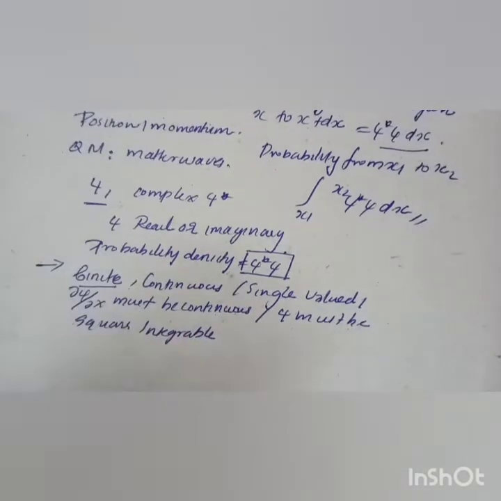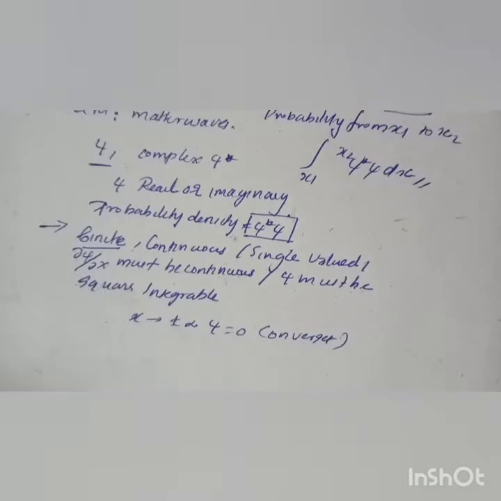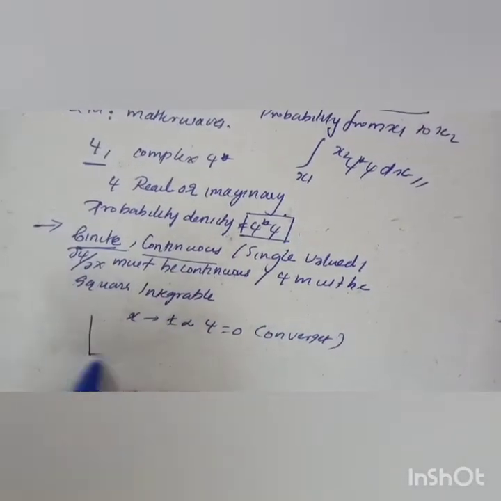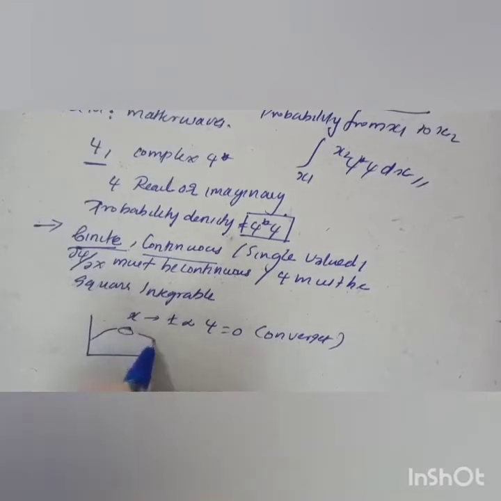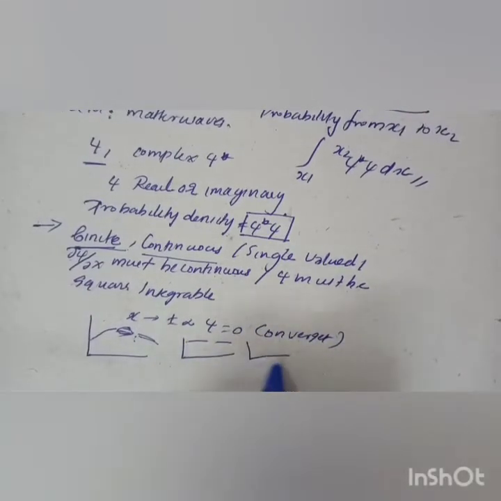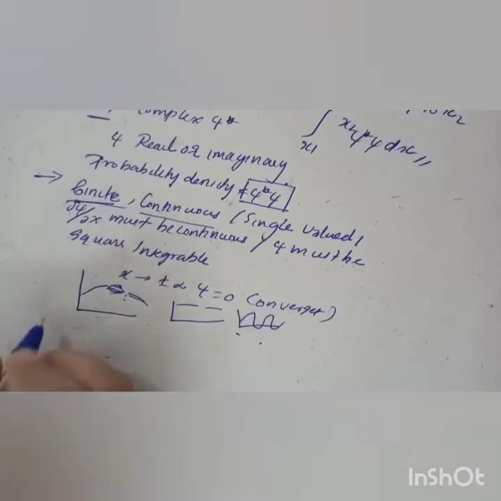So what do you mean by finite? Finite means when x tends to plus or minus infinity, psi should be 0. That is convergent. Continuous means if you are considering a wave with a discontinuity here, it is not considered a wave function. A continuous function is taken as a wave function.